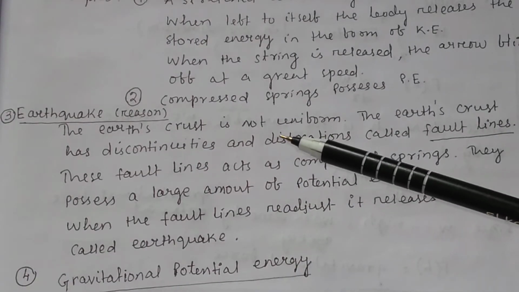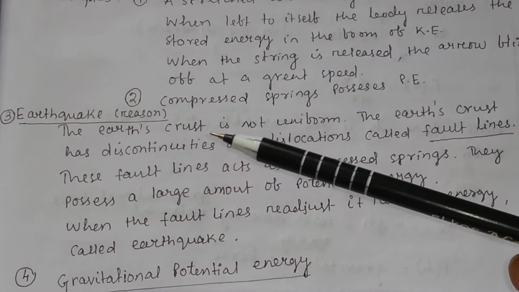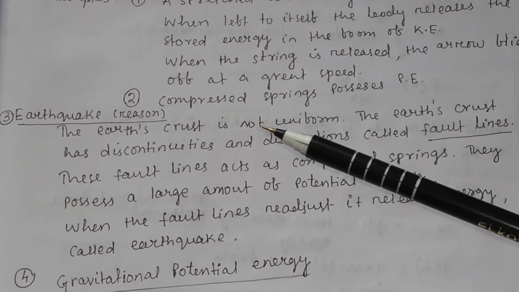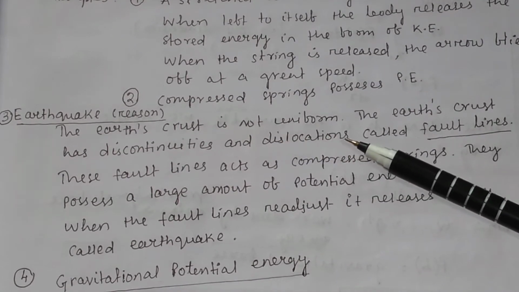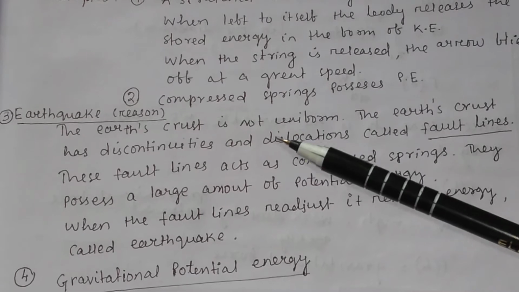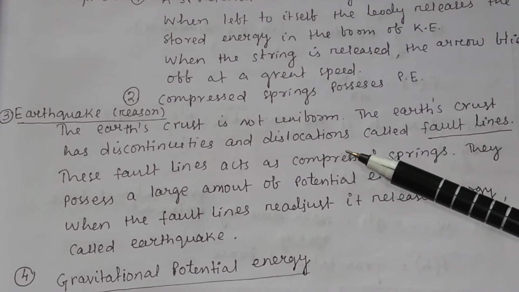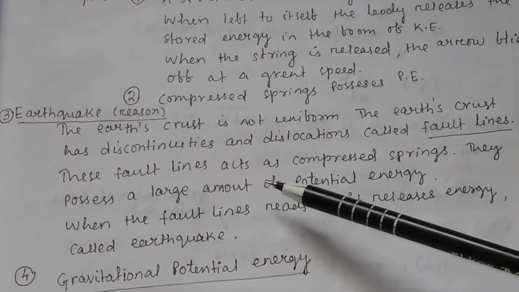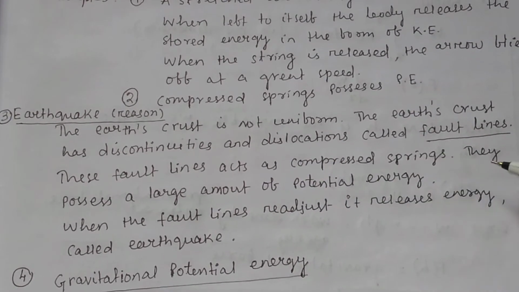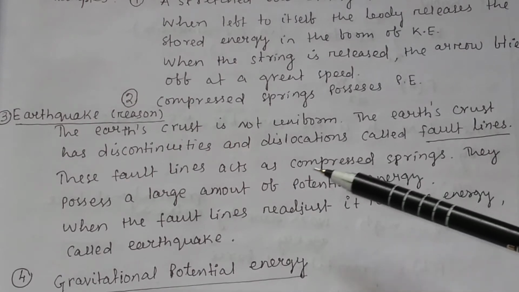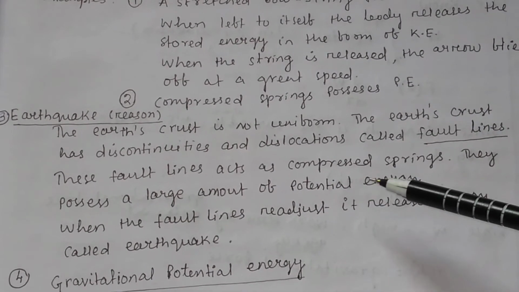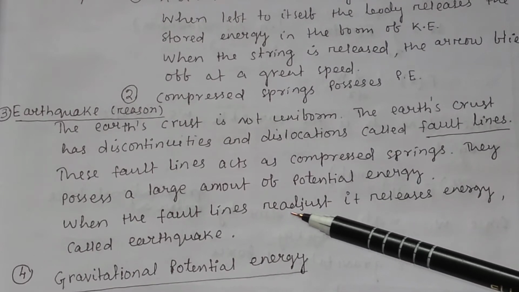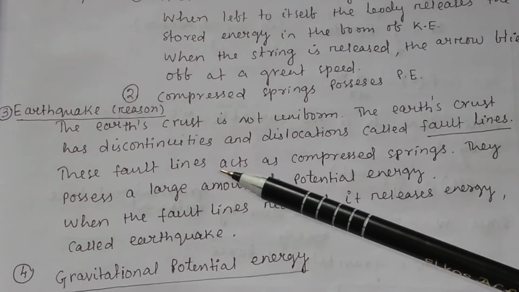Another example of potential energy is an earthquake. What is the reason for an earthquake? The Earth's crust is not uniform. The Earth's crust has discontinuities and dislocations, what we call fault lines. These fault lines act as compressed springs. They possess a large amount of potential energy. So when the fault lines readjust, they release energy, what we call an earthquake.